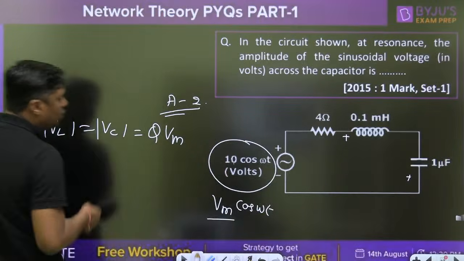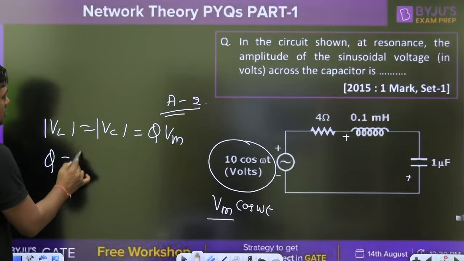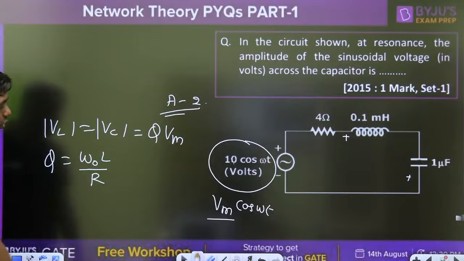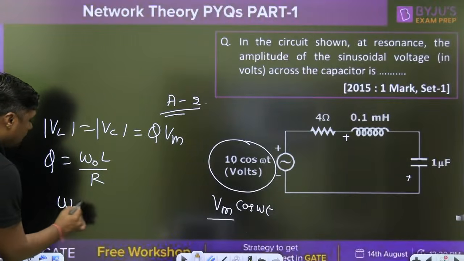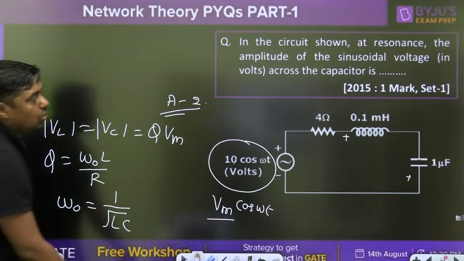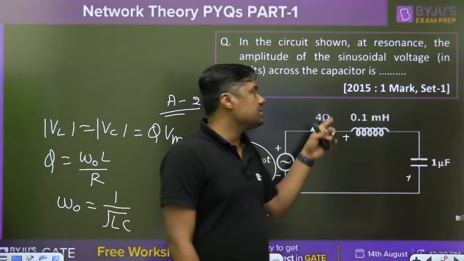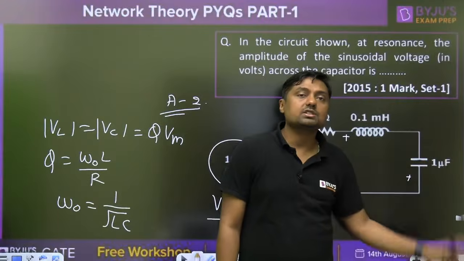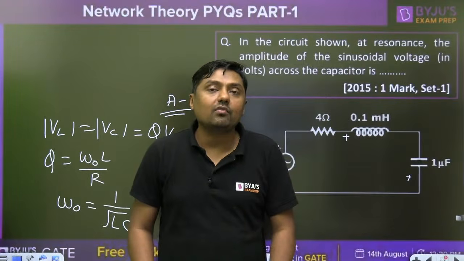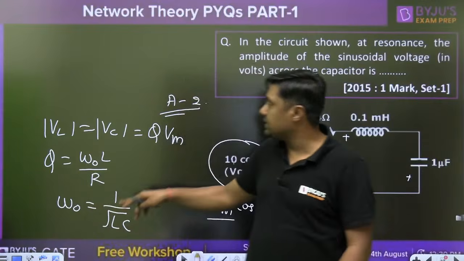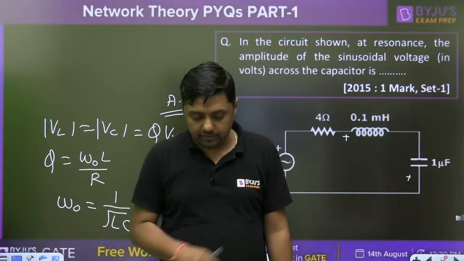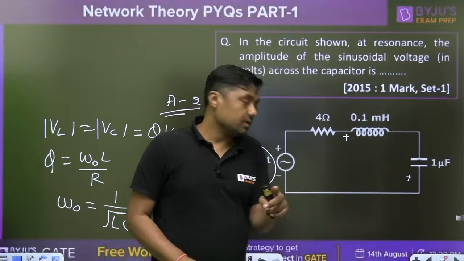VM is given 10 volt. You have to find the quality factor. What is the quality factor? Omega naught L by R. And what is the omega naught? 1 by root over LC. Value of 4 ohm is given. Point is given. 1 microfarad is given. You can find the value of omega naught. You can find the value of quality factor and then use this formula to get the voltage across the capacitor. So this type of question, that is the simple hint.